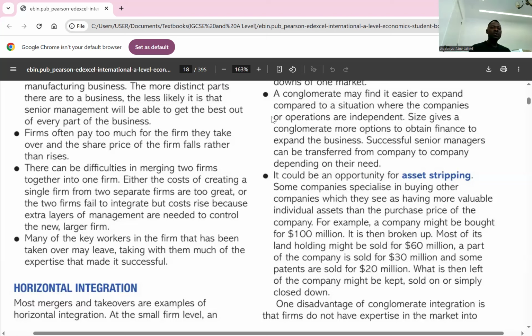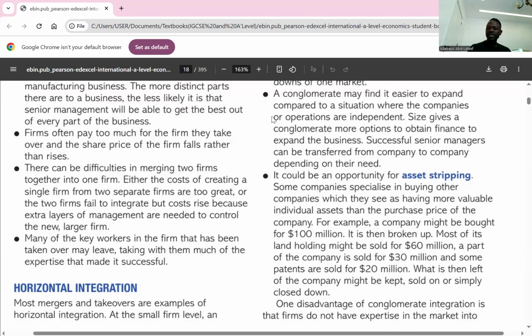However, the problem about conglomerate is that firms don't have expertise in the market. A school buying a health center: the owners of the school might not have an idea about the health sector. That means they lack expertise, and that might worsen the performance of the business. Workers might even lose their jobs. Customers might start thinking otherwise, unable to buy what they used to buy. So the business might start losing value, and that might bring about failure.